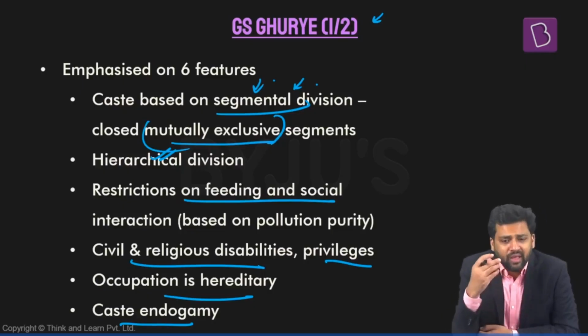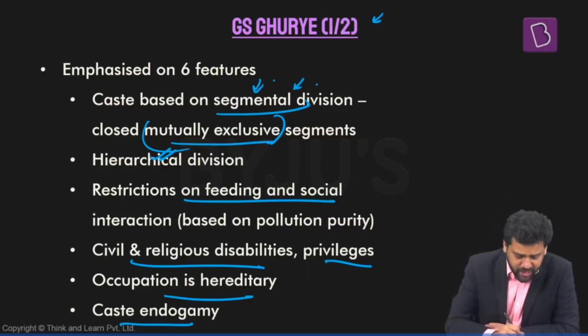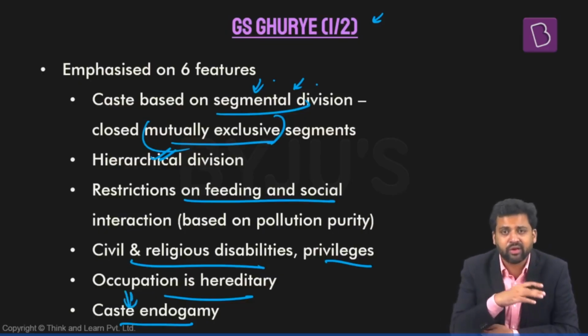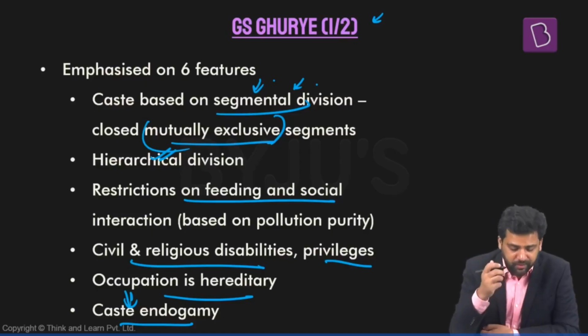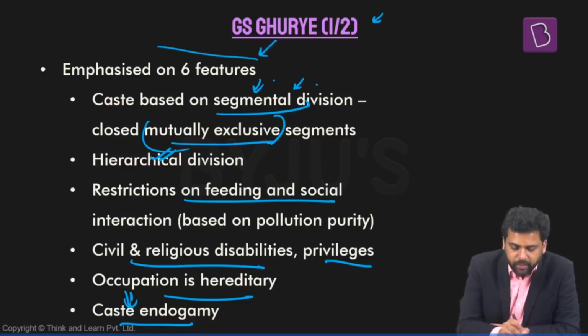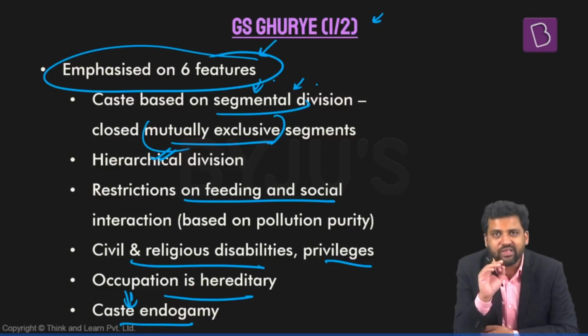Last point, people who are members of a particular caste, when they choose their partners, when they choose their spouses, they again take into consideration caste, which implies that people marry within the same caste. So marriages happen within the same caste. You will rarely find marriages happening across caste. This is how caste boundaries are maintained. So G.S. Ghurye emphasized on all these features, 6 features of caste system.